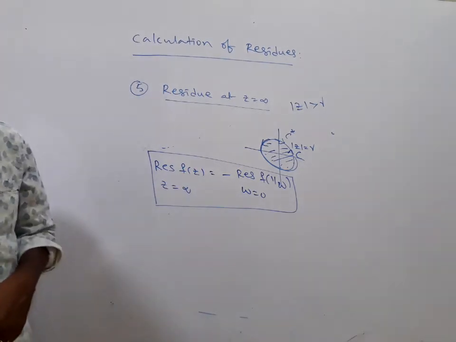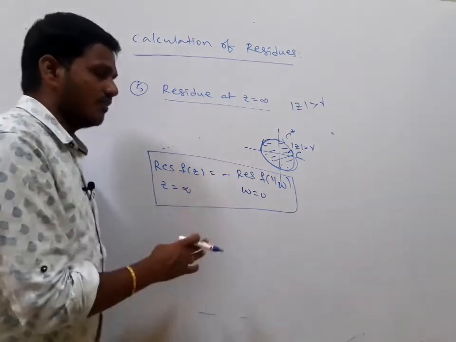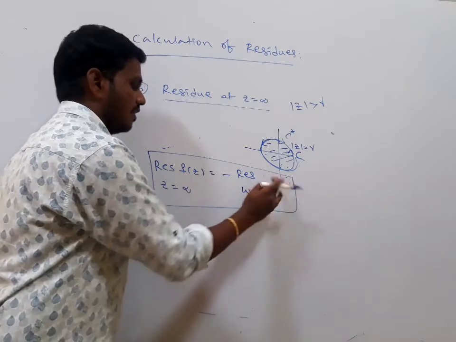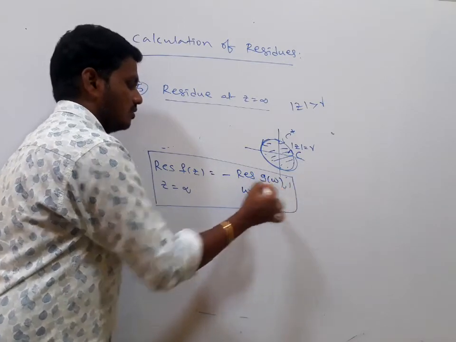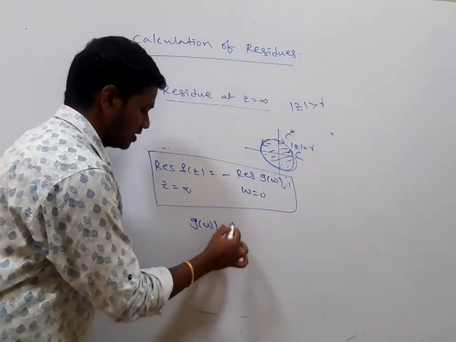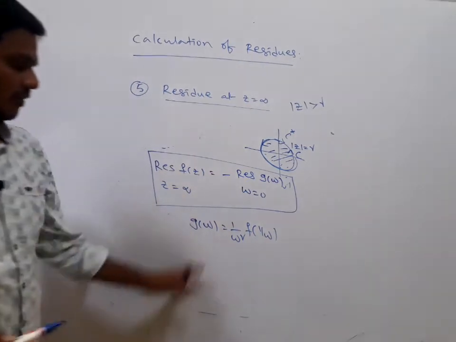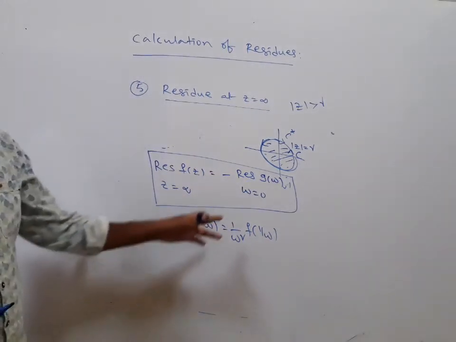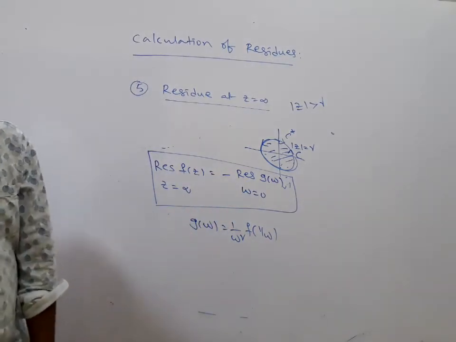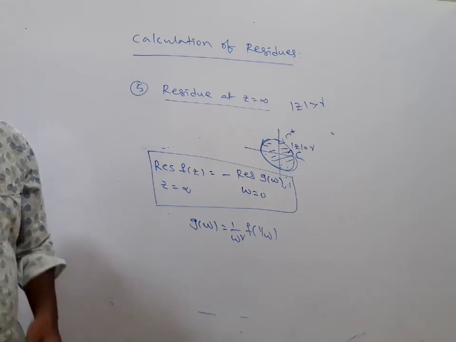So the residue of f of z at z equals infinity is the same as minus the residue of j of w at w equals 0, where j of w is equal to 1 by w square into f of 1 by w. We'll take one example here, and we'll discuss it in the problems also, no problem.